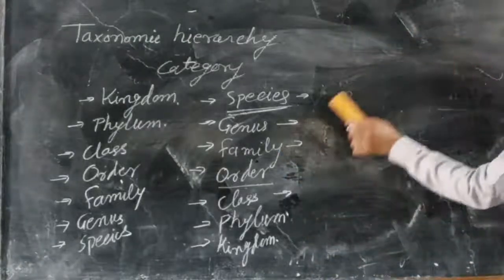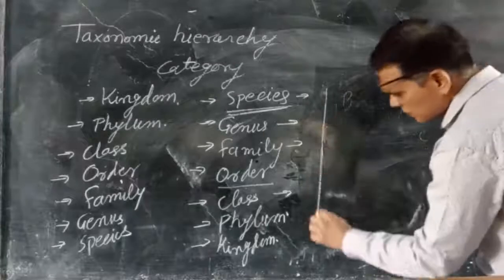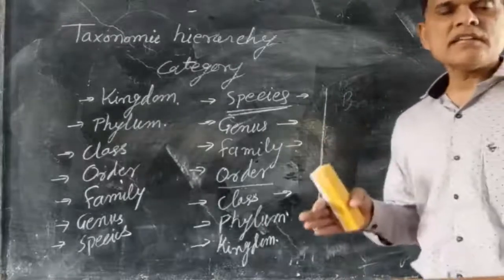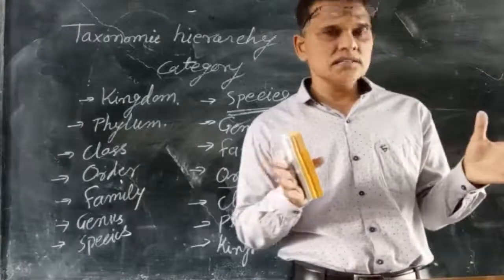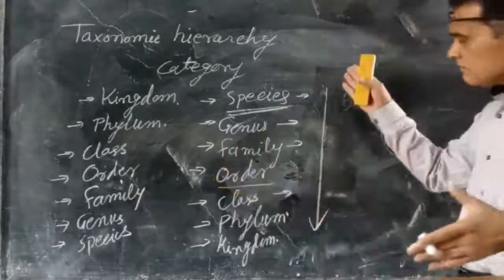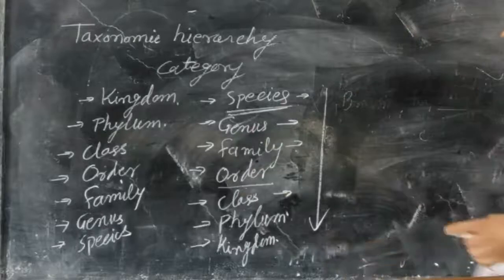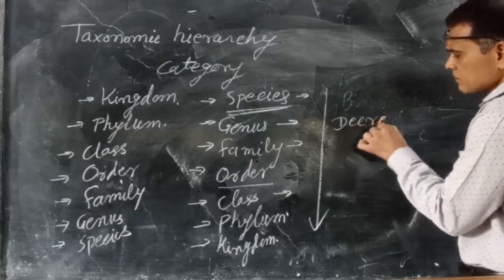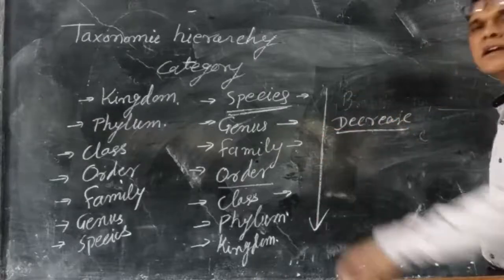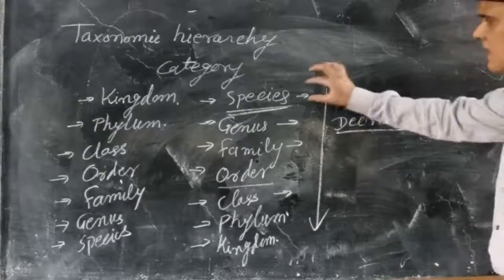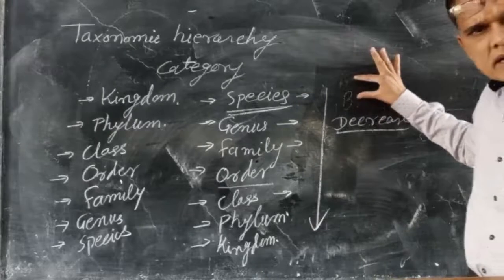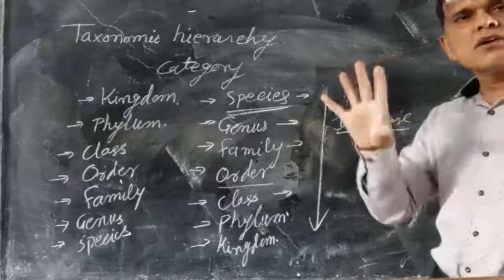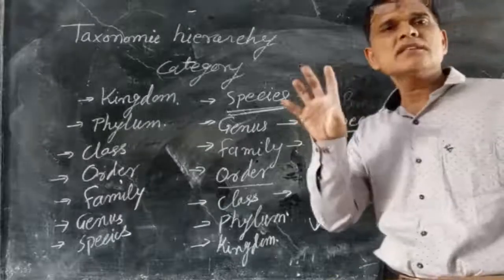Suppose we move from species to kingdom, will the similarities increase or decrease? When we move from species to kingdom, the similarities decrease. For example, in a species, all the plants are similar in shape, size, and reproduction.